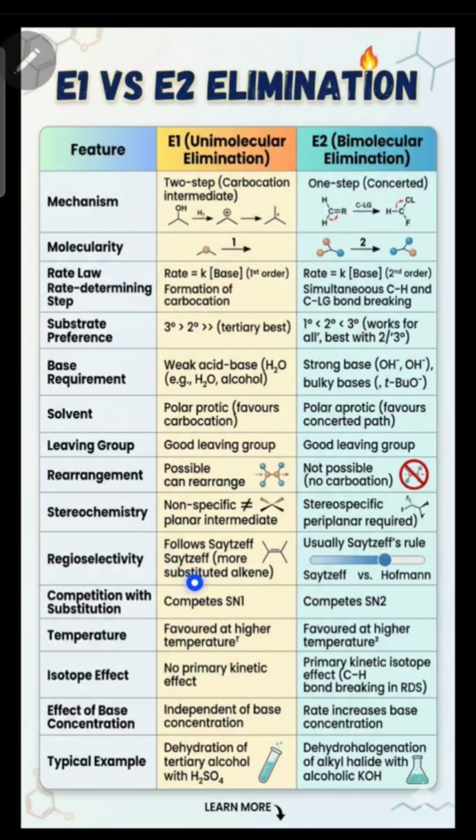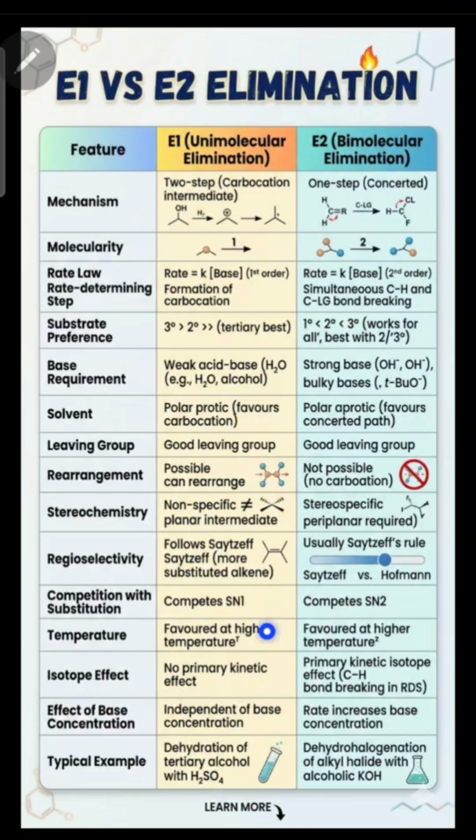E1 elimination reaction follows the Saytzeff rule, while there is no Saytzeff rule applied especially on the E2 elimination reaction. There is a competition between the Saytzeff and the Hofmann elimination reaction. E1 elimination reaction competes with the SN1 reaction, while E2 elimination reaction competes with the SN2 reaction.